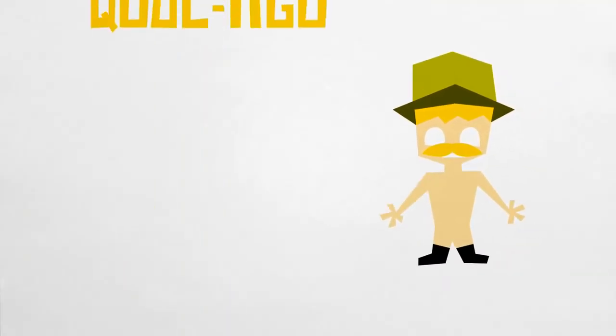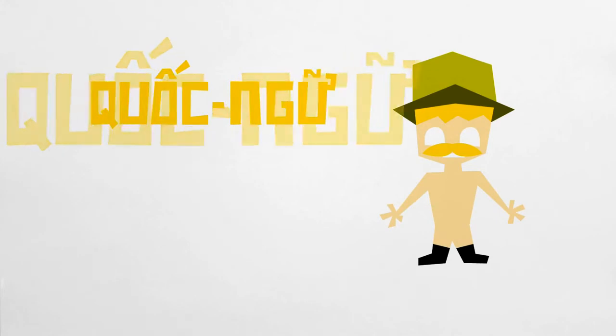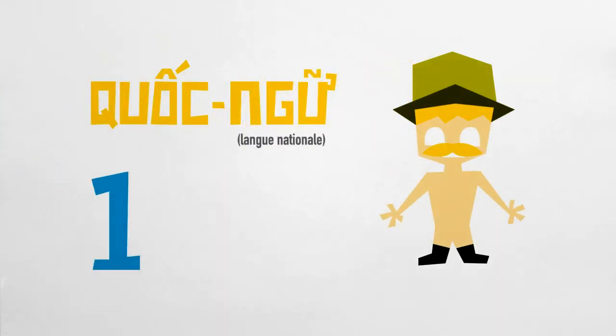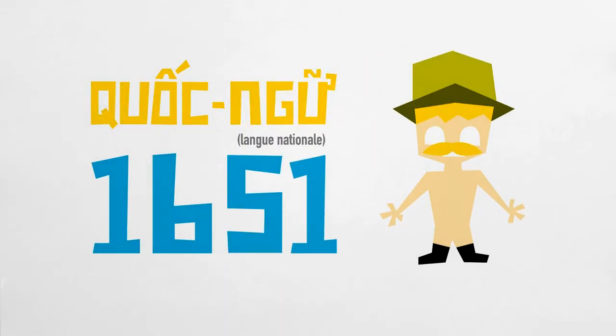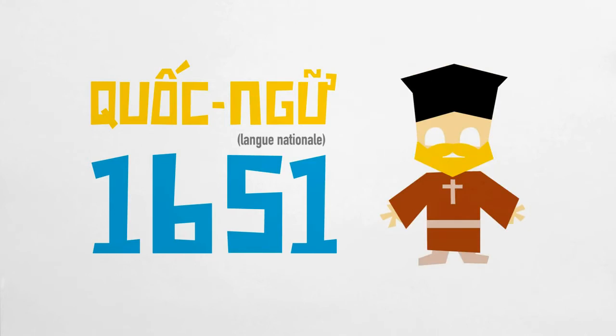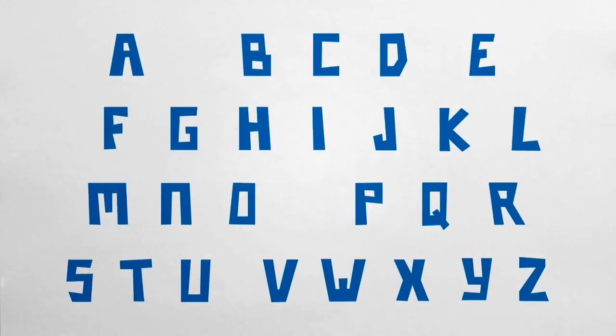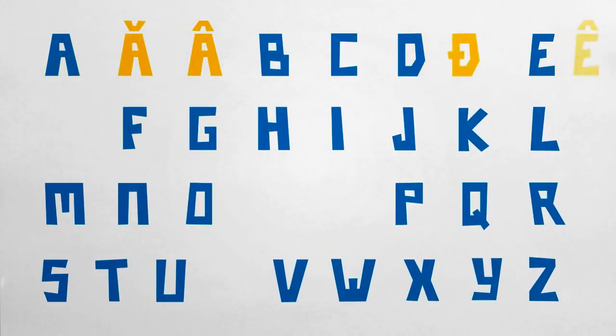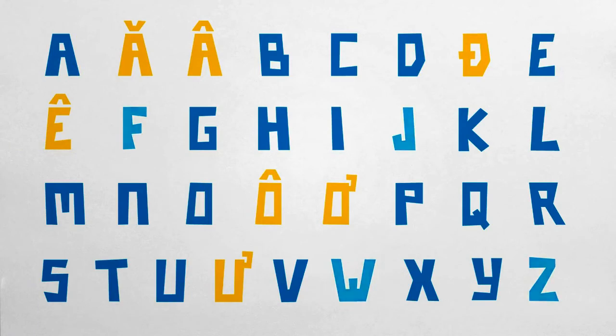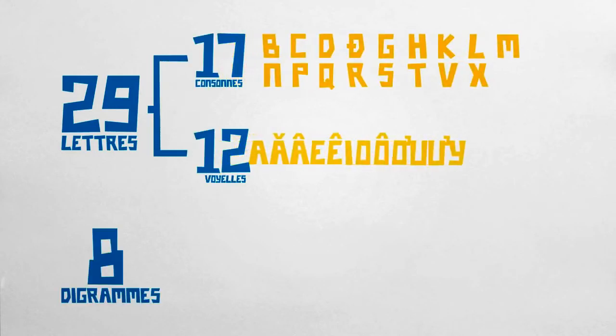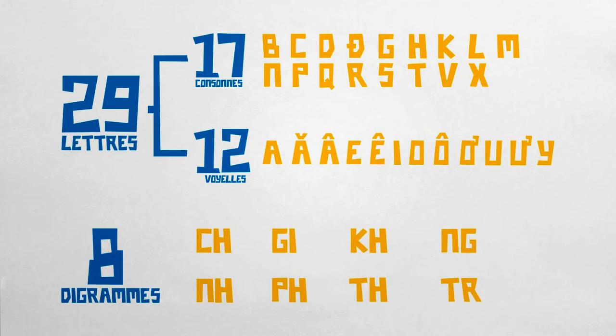At this time, the Quốc ngữ, a romanization of the Vietnamese language, was developed in 1651 by a French Christian missionary, Alexandre de Rhodes. Based on the standard alphabet, he invented some new glyphs and eliminated some other letters. With the method, the Vietnamese alphabet contains 29 letters with 17 consonants, 12 vowels, and 8 digraphs.